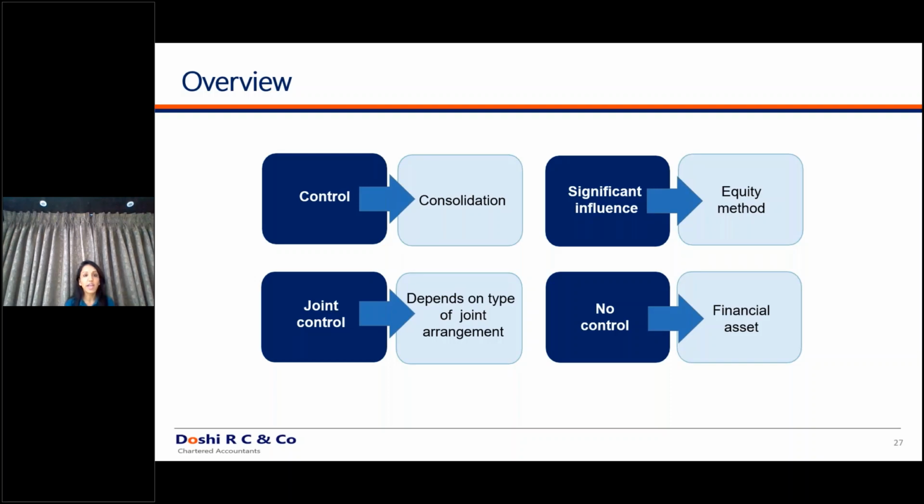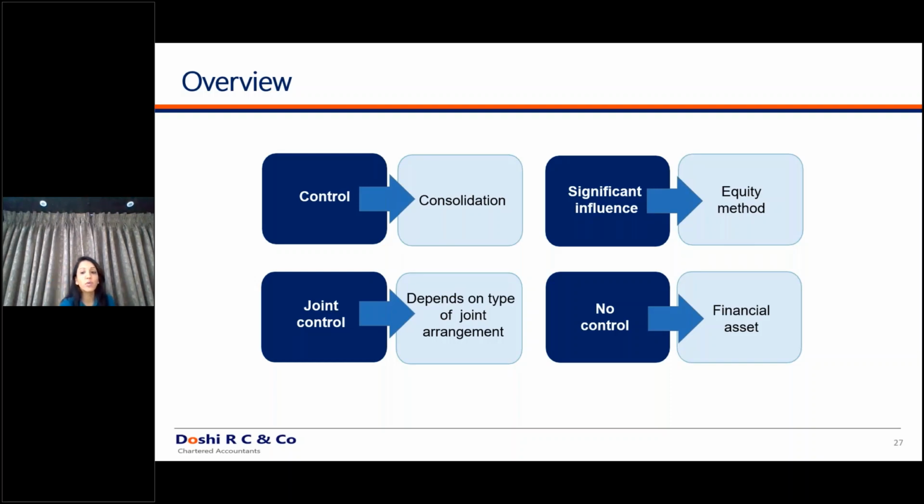Previously, under Indian GAAP, you had standard rules. If the shareholding is exceeding 50%, you have to consolidate. If you are controlling the composition of the board of directors, you have to consolidate. There were certain standard principles given under Indian GAAP. Whereas here, you have been given guidance based on conditions. Only if these conditions are fulfilled are you controlling the entity, and only then do you have to consolidate the entity in your books of accounts. If these conditions are not fulfilled, then you are not controlling the entity.